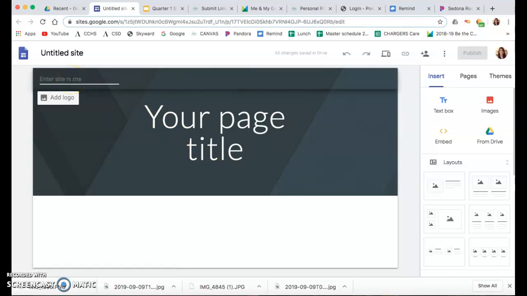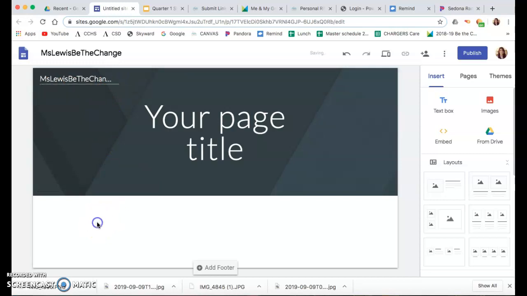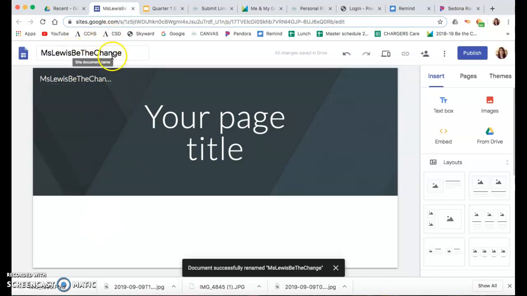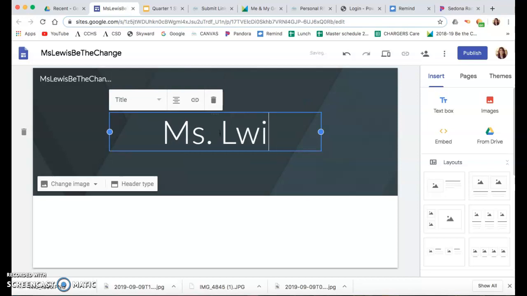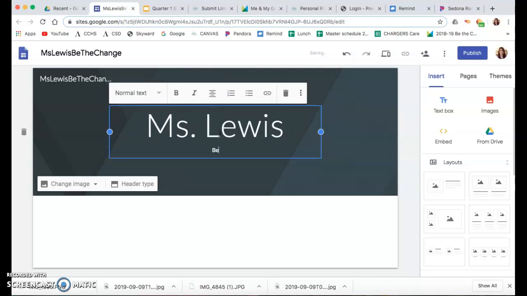I would do similarly to what I recommended for Jimdo. Name it something professional. I'll call mine Miss Lewis. Be the change. I don't think these capitals matter. It will automatically save your website name up here. And on my title page, I'm going to do similarly and call it Miss Lewis. Oh, made that small.